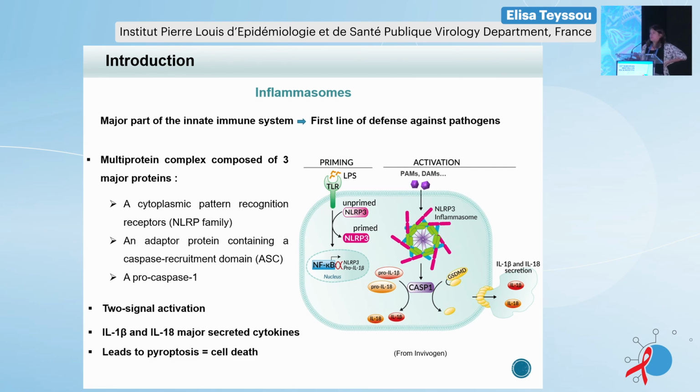To obtain the formation of this complex, we require 2 activation signals. A first one that we call priming, which allows the transcriptional upregulation of the proteins involved in inflammation, and the activation, the second signal, which allows the formation of the complex and the activation of caspase-1. This activation will lead to the secretion of 2 major cytokines, interleukin-1 beta and interleukin-18, and will lead to the death of the cell by pyroptosis.